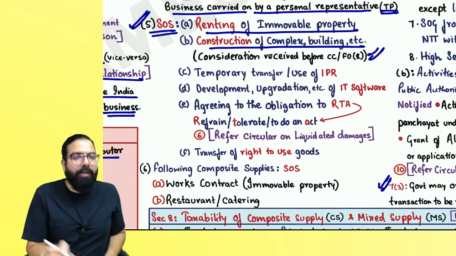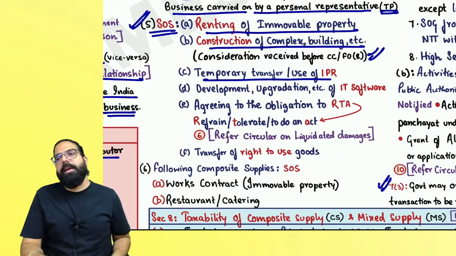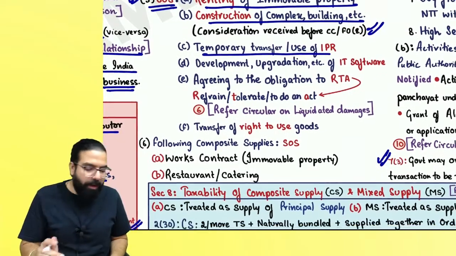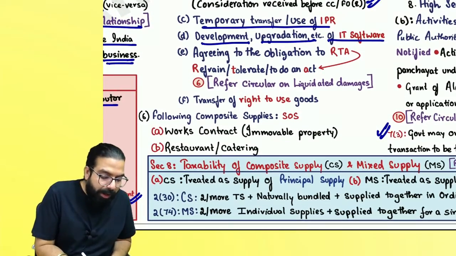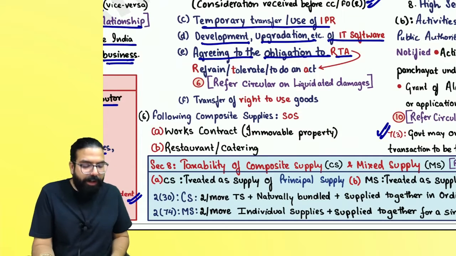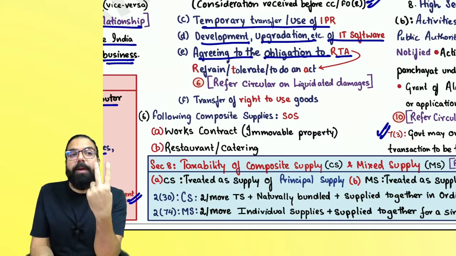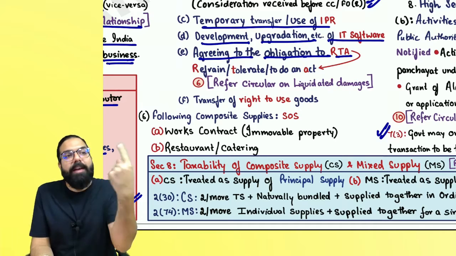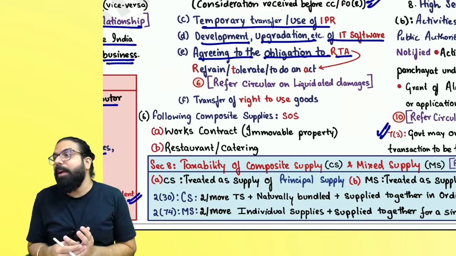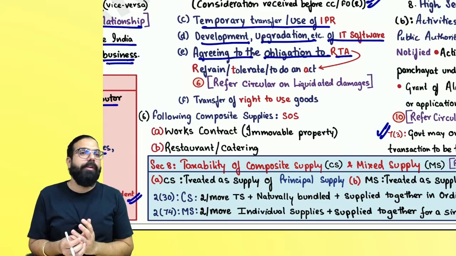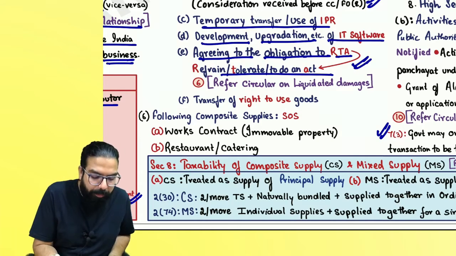The next one is temporary use of IPR. If I give my intellectual property right to someone for temporary use, it is always what, everyone? Supply of service. Development and upgradation of IT software is always a supply of service. Agreeing to the obligation to refrain, tolerate, or to do an act. If I agree to the obligation, and there is a consideration, then always remember one thing: to refrain, tolerate, or do an act is always a supply of service.